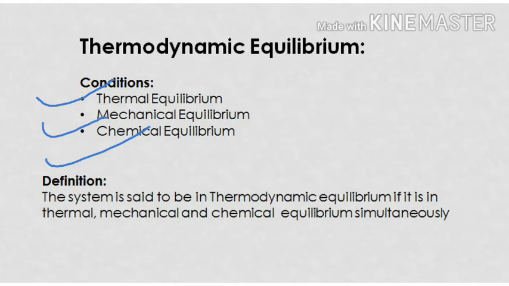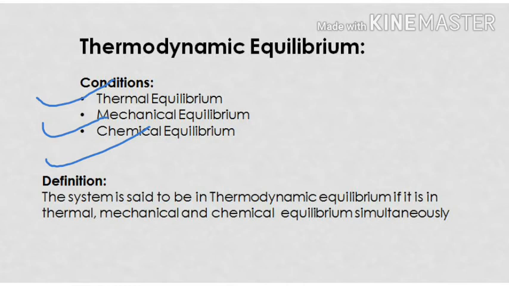Thermal equilibrium, as its name suggests, relates to temperature. If there are two bodies or two blocks and their temperature is the same, then we can say that they are in thermal equilibrium. Same in case of mechanical. In mechanical equilibrium, we generally equate the forces or pressure. If there are equal forces or pressure, or the net force or net pressure within the system is zero, then we can say that this system is in mechanical equilibrium.